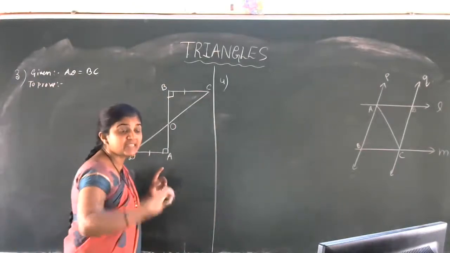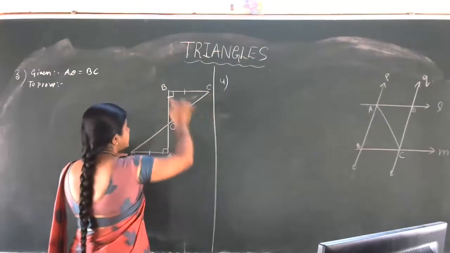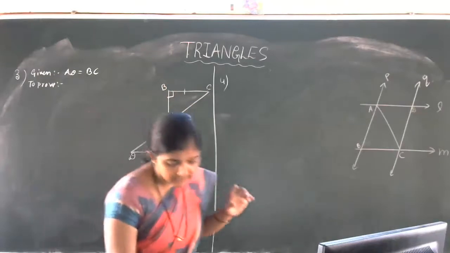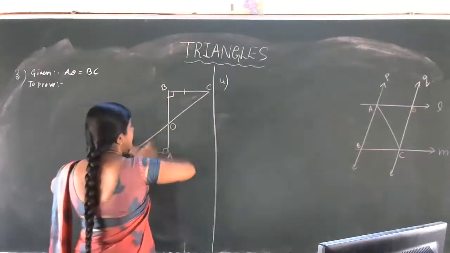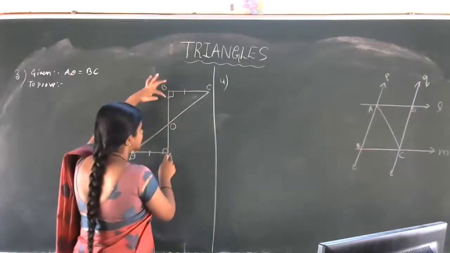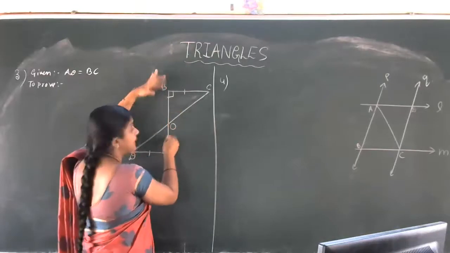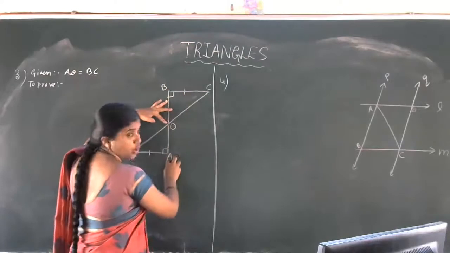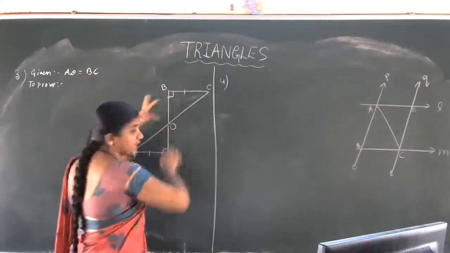Okay, now CD bisects AB. We have to show that the CD line bisects the AB line. CD is passing through the AB line, no? Which bisects AB in the sense that this part is equal to this part. In the sense O is the midpoint of AB, we have to show that OA is equal to OB.